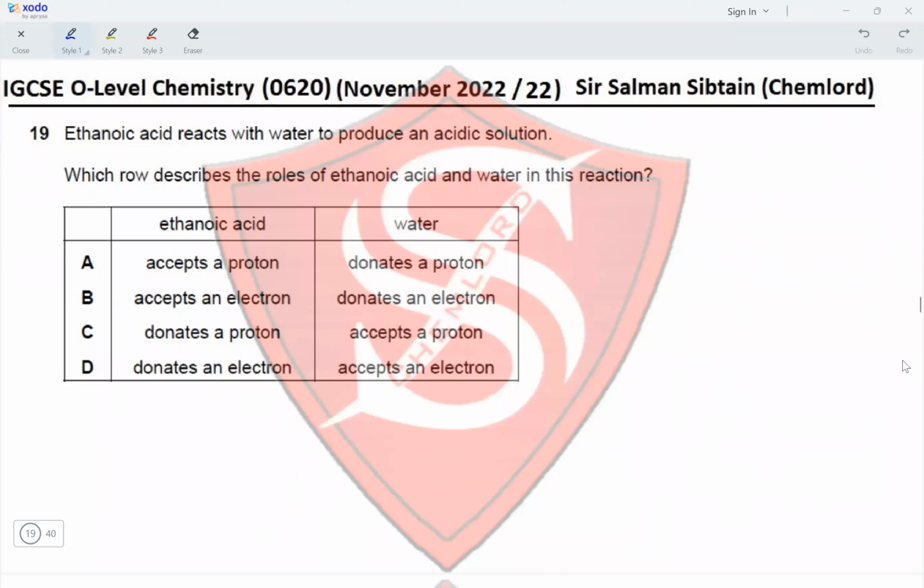Question 19. Ethanoic acid reacts with water to produce an acidic solution. Which row describes the roles of ethanoic acid and water in this reaction? Ethanoic acid is a proton donor. It donates H+ ions. So accepts proton, no. Accepts electron, no. Donates proton, yes. Donates electron, no. Water is a proton acceptor because ethanoic acid, being an acid, will release the H+ ion and water will be acting as a base and accept the H+ ion. So this would make option C the correct option for this question.